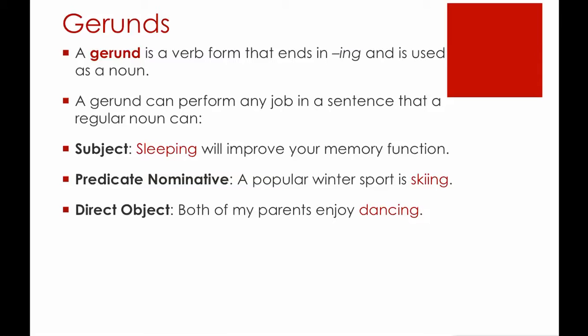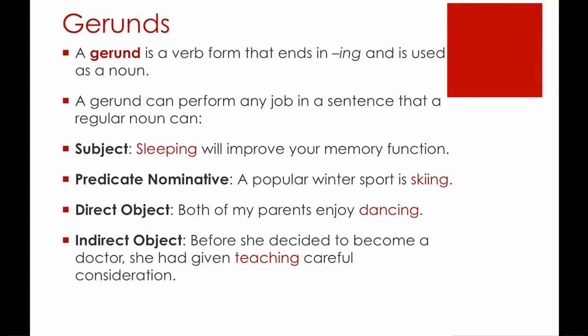Direct object. Both of my parents enjoy dancing. In this sentence, enjoy is an action verb. Dancing here, again, is not showing us what they're in the process of doing. It's talking about dancing as a thing that they like. It's kind of like saying both of my parents enjoy cake. They enjoy the activity of dancing.